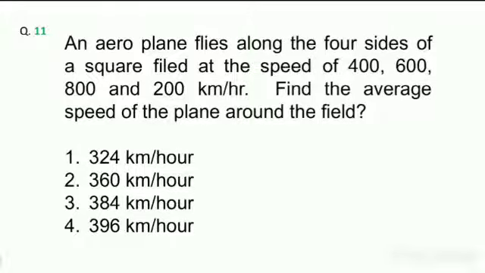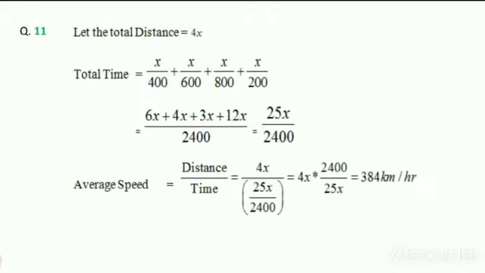An aeroplane flies along the four sides of a square field at the speeds of 400, 600, 800 and 200 km per hour. Find the average speed of the plane around the field. For this, let each side of the square be x, then the total distance is 4x because it is a square field.